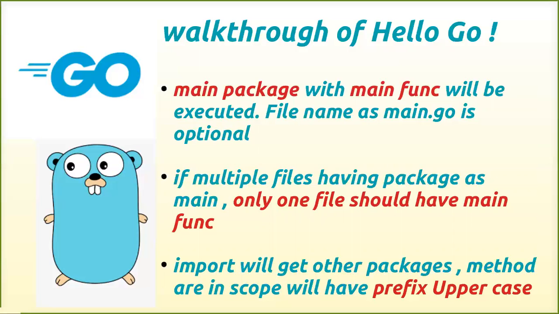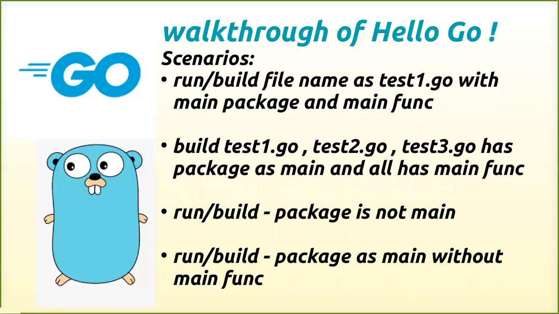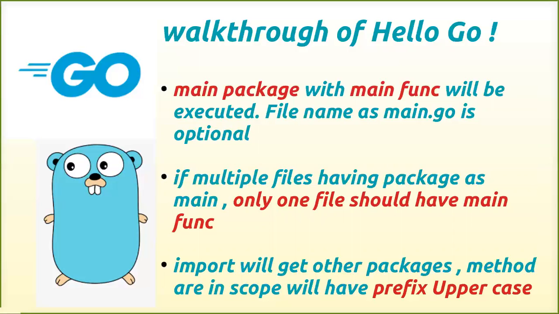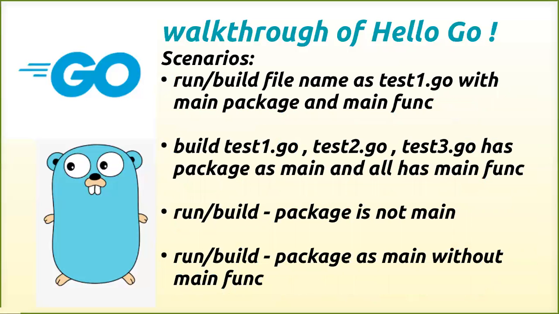So these may be the theory points that we get here, but we will execute some scenarios now, and we will understand whether it really makes sense or not. So we have understood these three points. Based on this, we can see the below scenarios. For example, run or build the file named test1.go with the main package and main function, so that we will confirm that even though the name is test1.go, it will still execute and give the output as before. Then build test1.go, test2.go, test3.go, with package main and all having the main function.